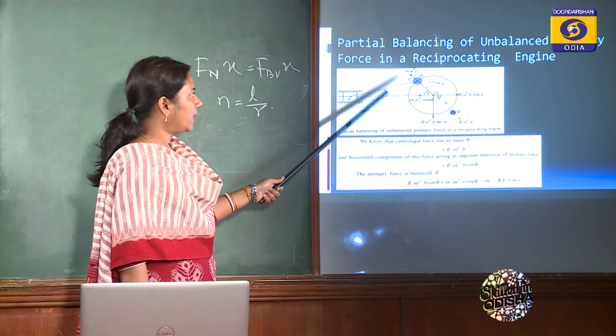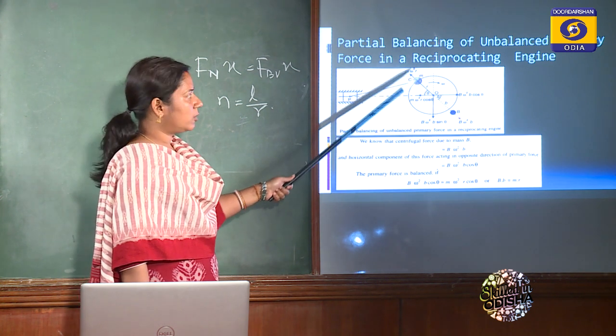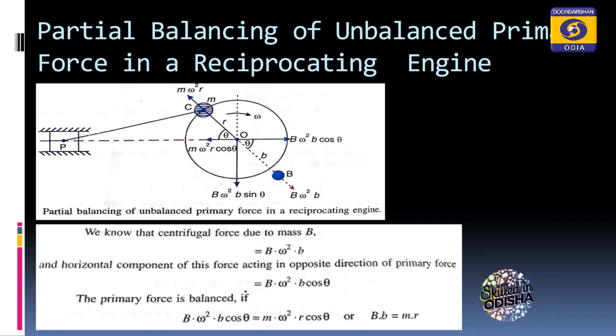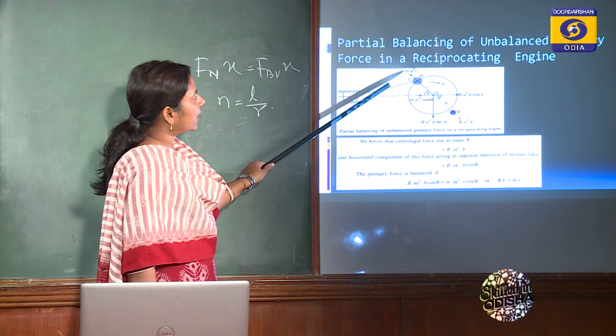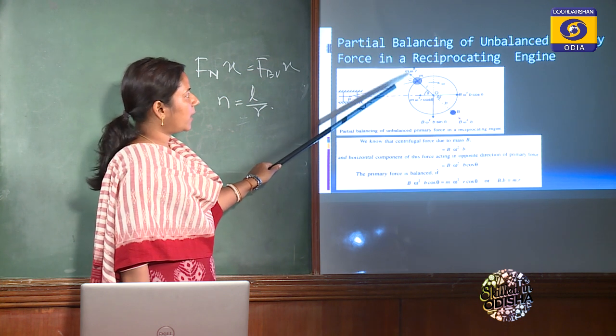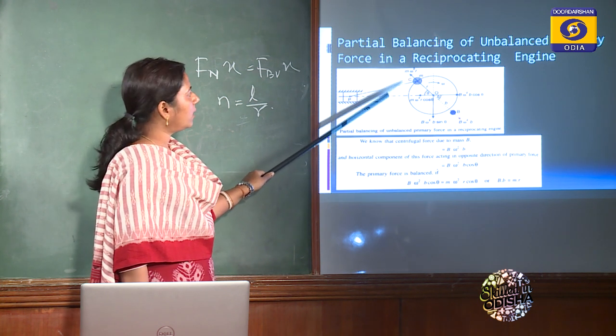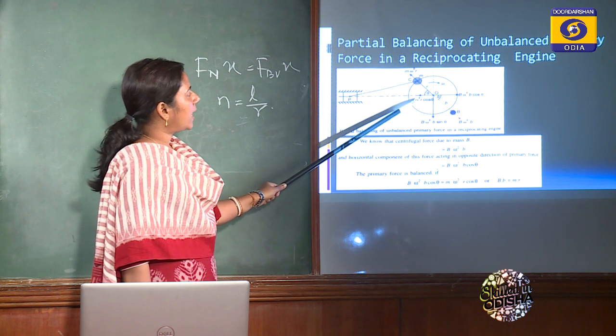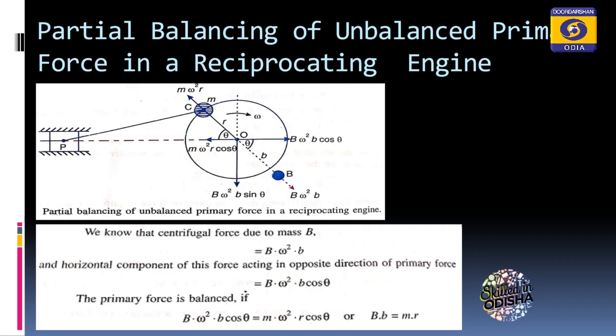Here we are taking an equivalent arrangement to balance it. Mass m is rotating with angular speed omega at the point C, at radius r. So your reciprocating force of m will be m omega square r, and the component of this will be m omega square r cos theta.